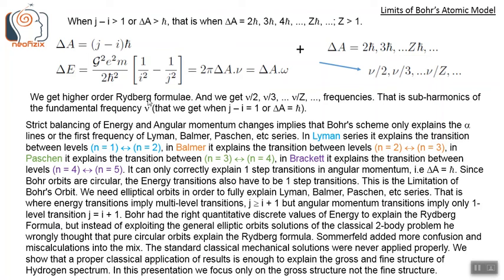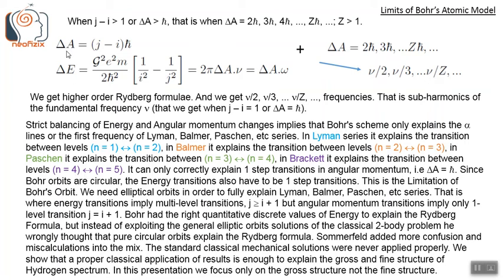Then we get higher order Rydberg formulae like this, where we get nu by 2, nu by 3 and nu by z frequencies. That is, these are the subharmonics of the fundamental frequency nu. Nu we got when j minus i equals 1 or delta A equals h bar. In this case we got nu, and these are the subharmonics of that. When angular momentum is higher, we get subharmonics or harmonics.